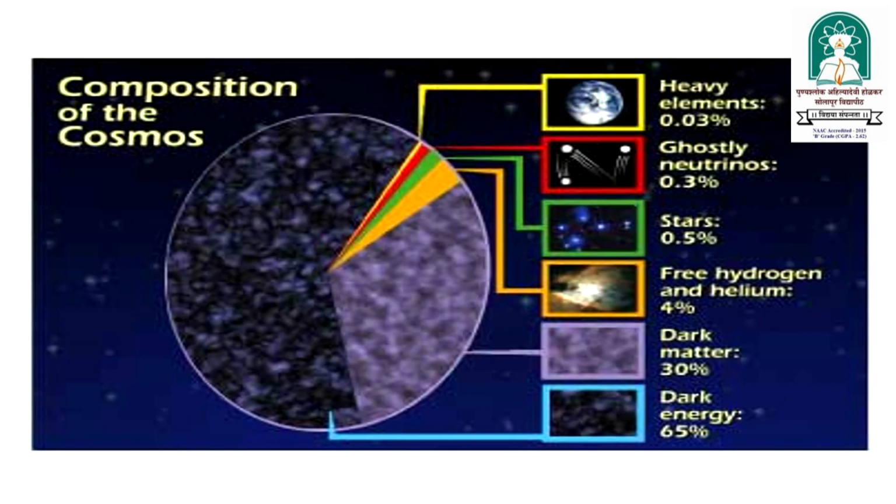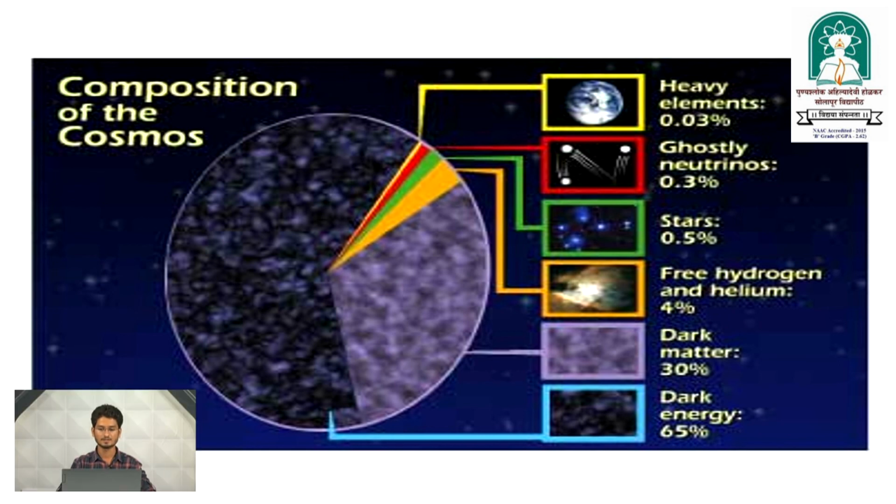Now, after knowing all these things, we can talk about the composition of the cosmos. We know the quarks, leptons and all these things, but the heavy elements in the universe are present at only 0.03%. The ghostly neutrinos are 0.3% of the whole cosmos, stars are 0.5%, free hydrogen and helium are near 4%, and dark matter is 30%. And dark energy, which we do not know about, is present at 65%.